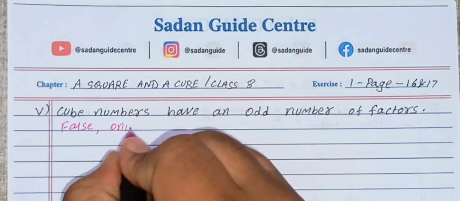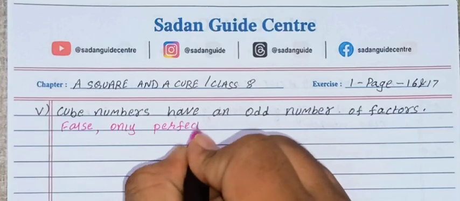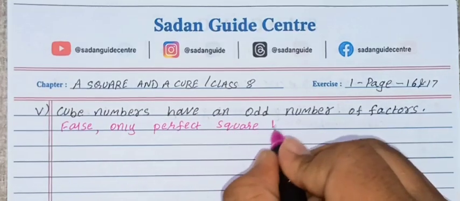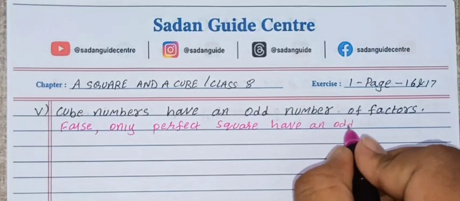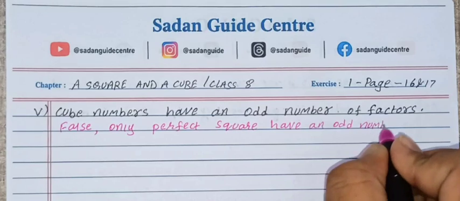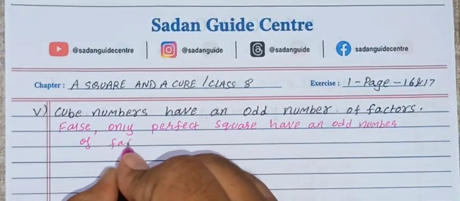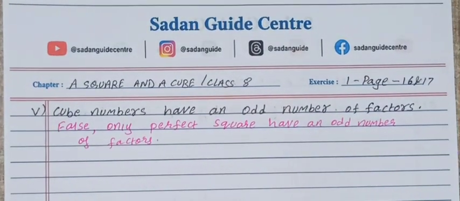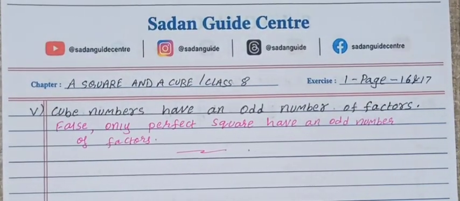Because only perfect squares have an odd number of factors. Okay, children, I hope you understood this, right? So here it completes your third question.